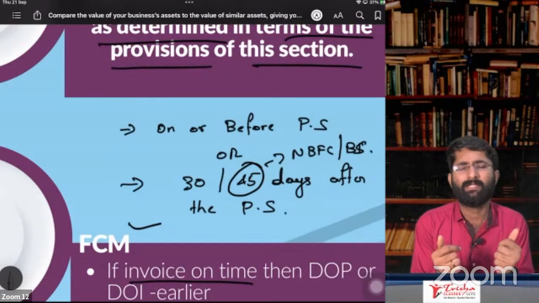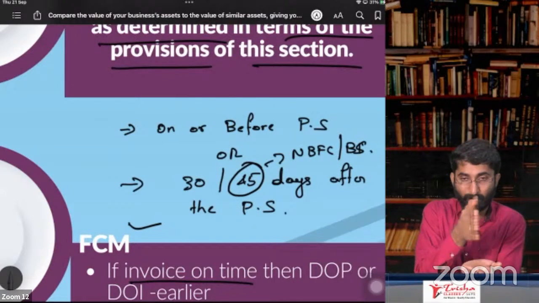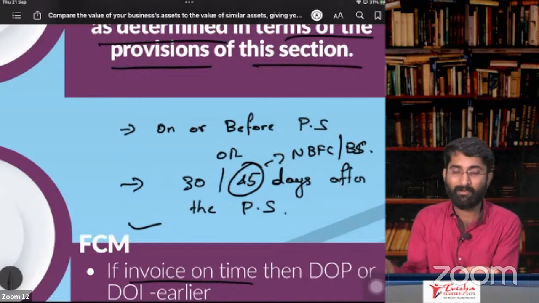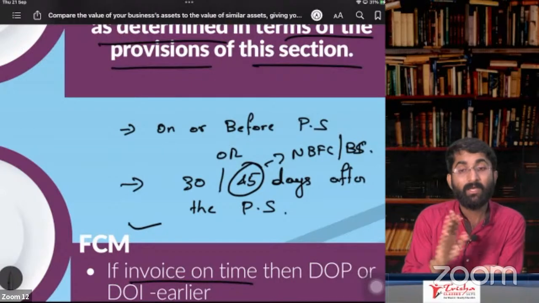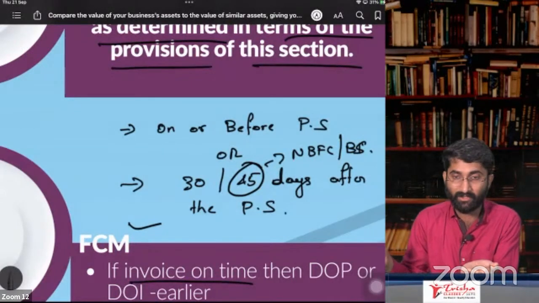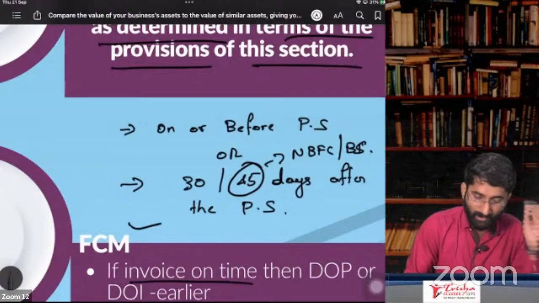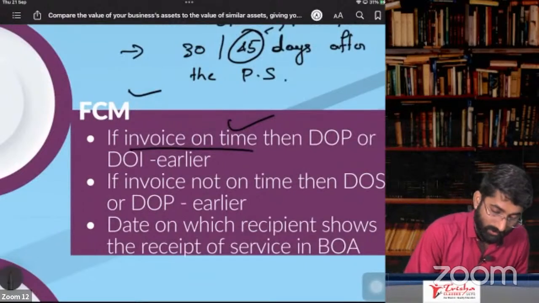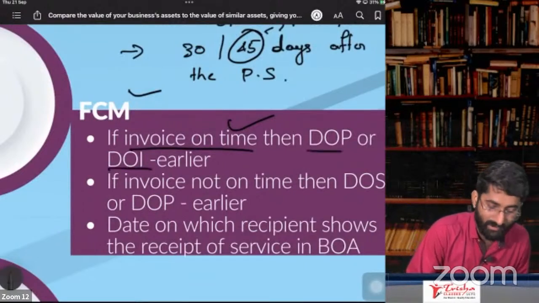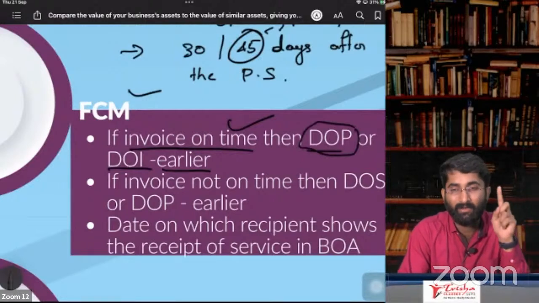So now, what is the last day to issue the invoice in case of services? The last day to issue the invoice is before the provision of service, at the time of provision of service, or after the provision of service. I can give the invoice at any time. There is one condition. If you are giving the invoice after the provision of service, you have to give it within 30 days. So now, keeping that in mind, if the invoice is issued on time, then date of payment that you receive or date of invoice, whichever is earlier.